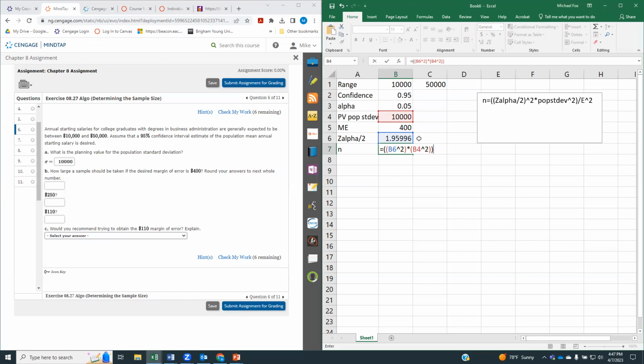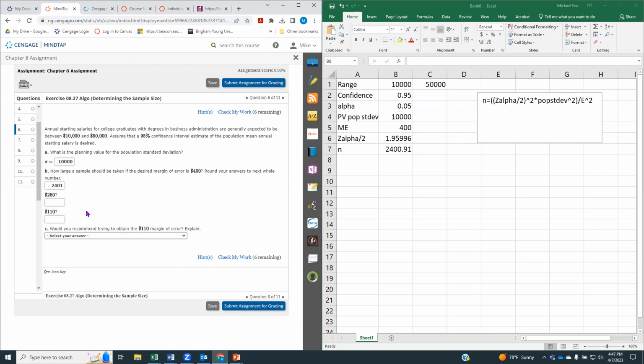There's our numerator, and then we're going to divide that by our margin of error squared. And there we go. When we're doing this, we typically round up to the next whole number. So we're going to say our n, our sample size, should be 2401. And actually, I think this one we may end up with some rounding error.